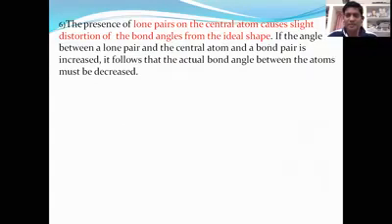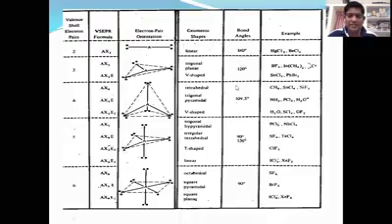sp2 should be planar. sp3 should be tetrahedral. sp is known to be linear. Because of these repulsive forces, even though it is known to be sp3, the shape may not be tetrahedral. The shape is distorted. There is a change in the shape of the molecule. Now we will see in detail.